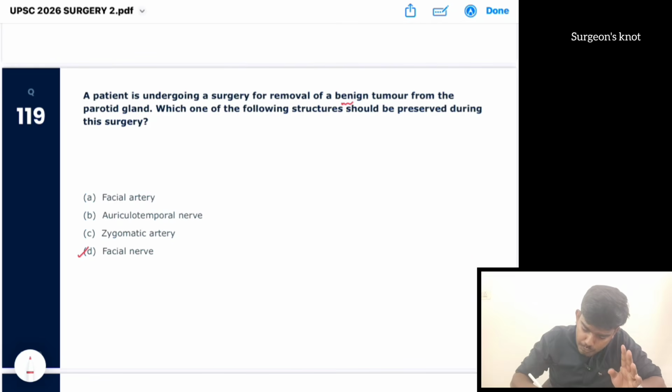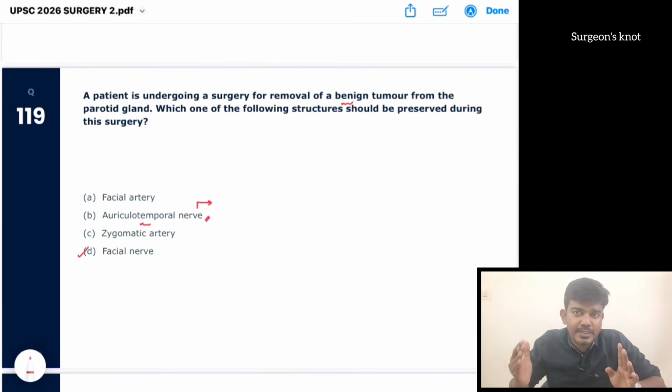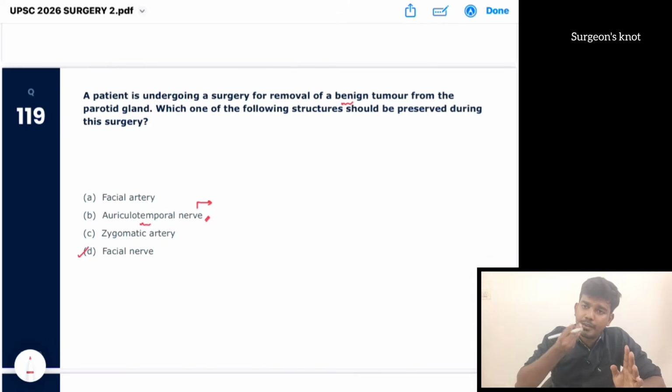So where does the auriculotemporal nerve come in? The auriculotemporal nerve comes in Frey's syndrome, gustatory sweating after a parotidectomy surgery. Because of the unwanted innervation of the auriculotemporal nerve, it leads to sweating in the parotid region while we are eating. That is gustatory sweating.